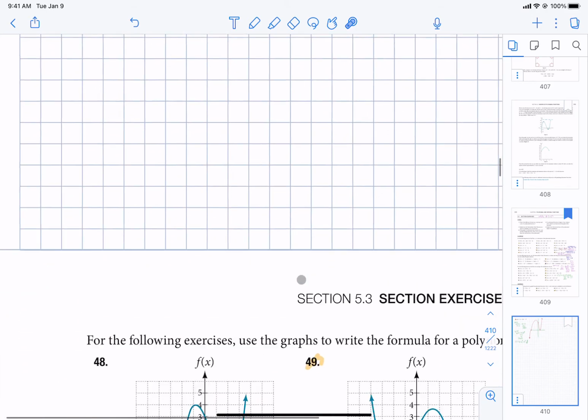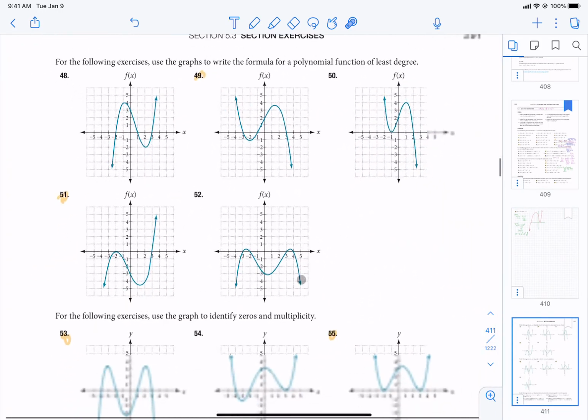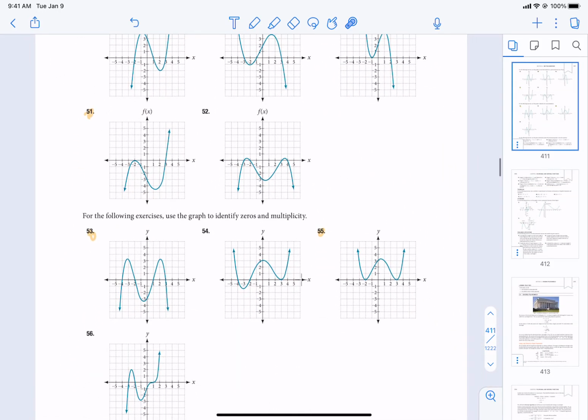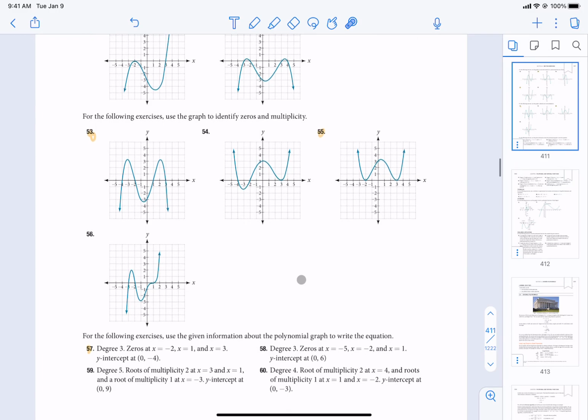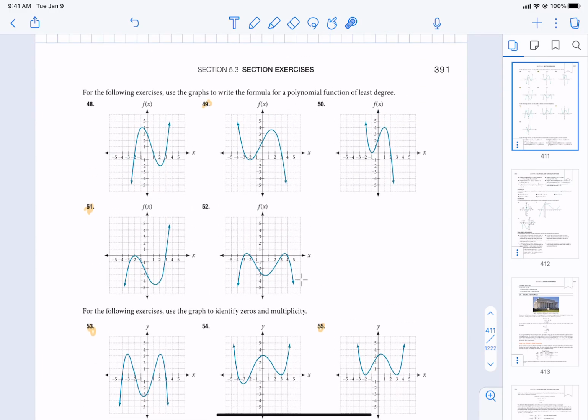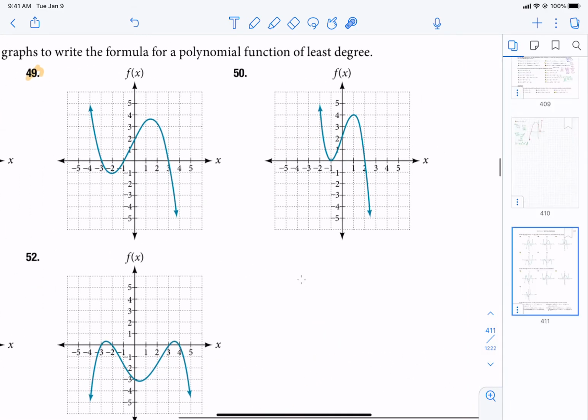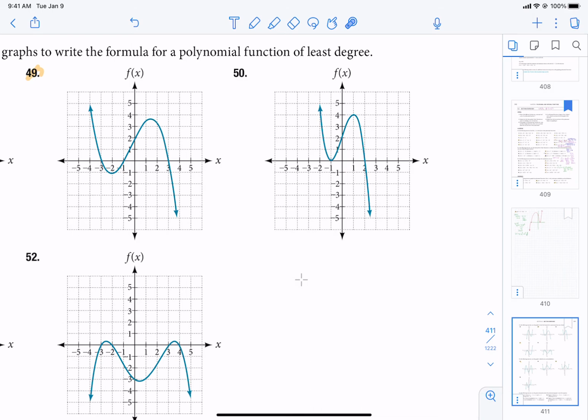Next, let's talk about problems 49 through 55. It says, for the following exercises, use the graphs to write a formula for the function. What I would like to do is do 49 with you. Now this is like our last example from the notes.